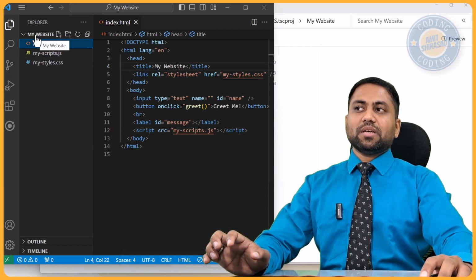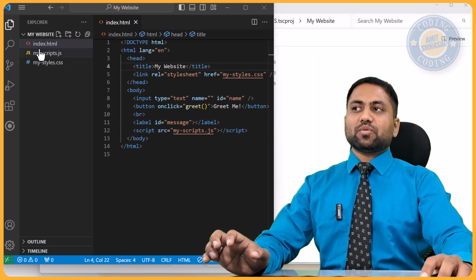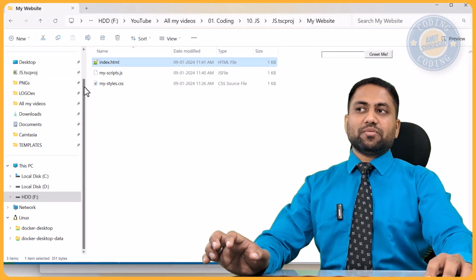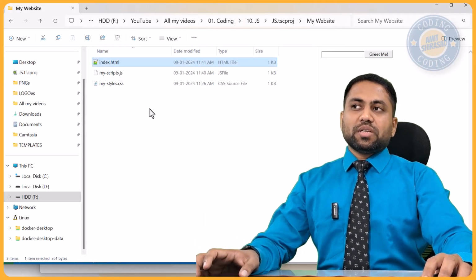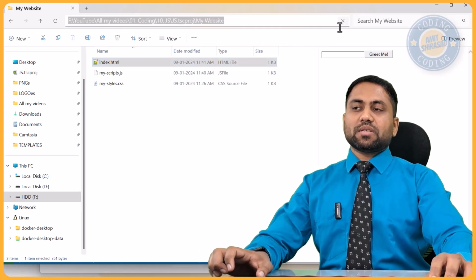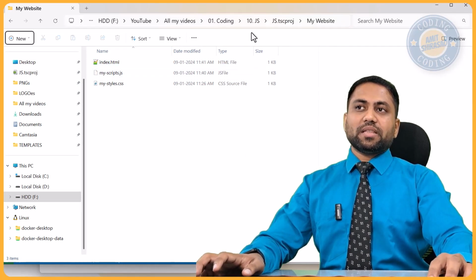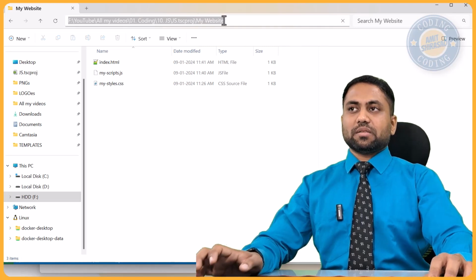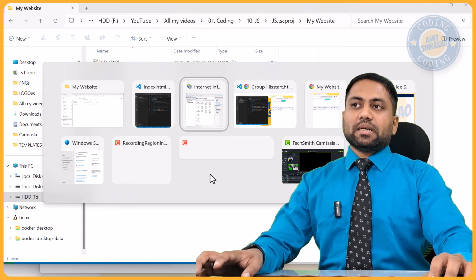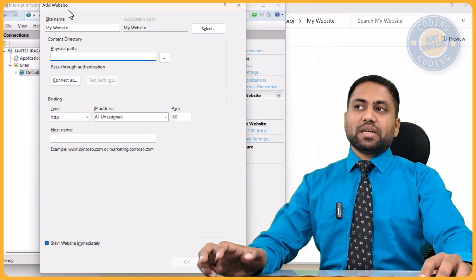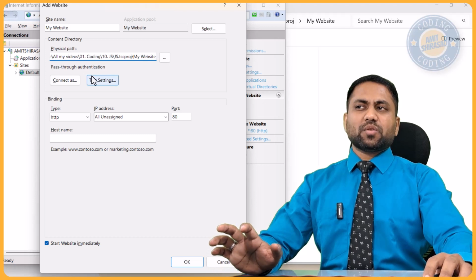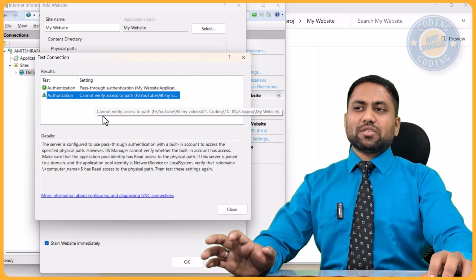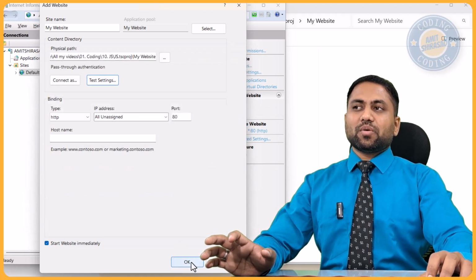This is my website. Okay, if you want this full path, then you can always go to any of the files. You can say reveal in file explorer, so it will reveal that it is over here. So here this path, you just copy this entire path. Okay, so you click anywhere on the white space at the end, and then you can copy this path. Once you copy that, in add website, you can just paste that physical path. You can also test the settings. It will say that I cannot test the authorization and all. It's all okay, fine. And you just say okay.